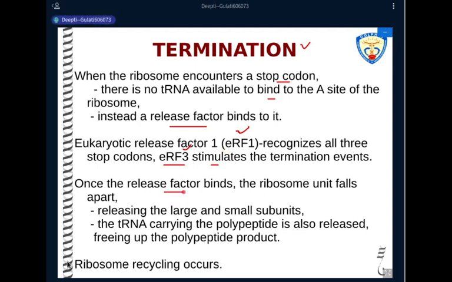Now, once this release factor binds, the 40S ribosomal subunit will separate from the 60S subunit. Both the subunits will be separated.